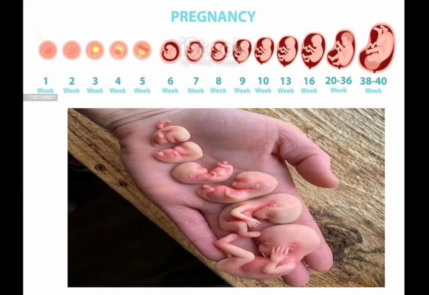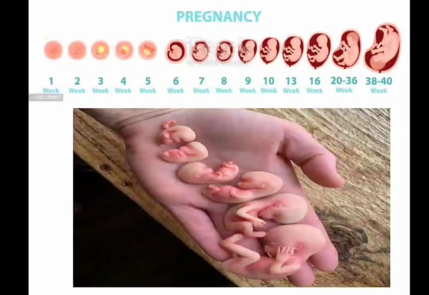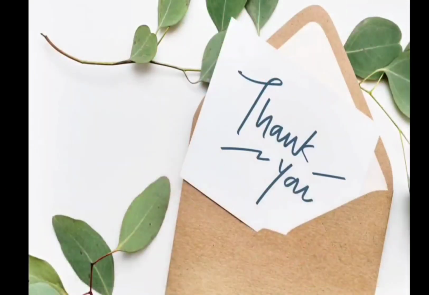I hope this concept was helpful for you. In this session, we studied what reproduction is, types of reproduction, male reproductive organs and female reproductive organs, the fertilization process, the development of the embryo, and also the stages during pregnancy. I hope you guys understood well.